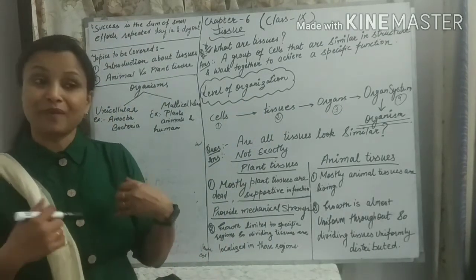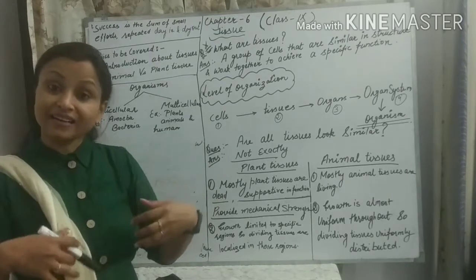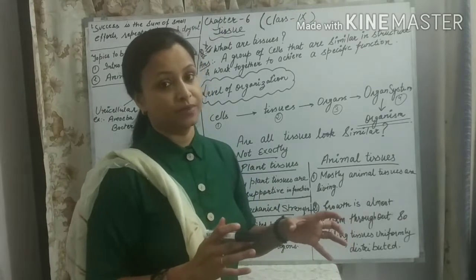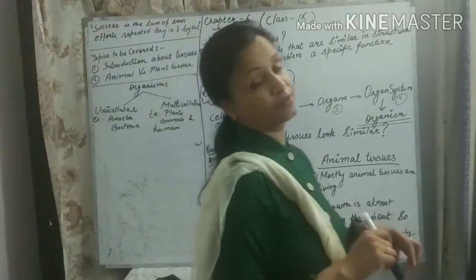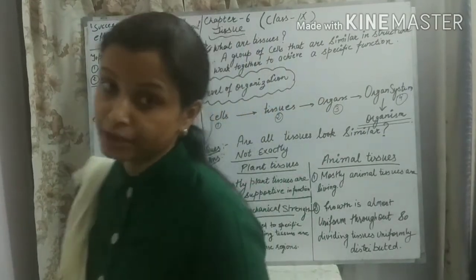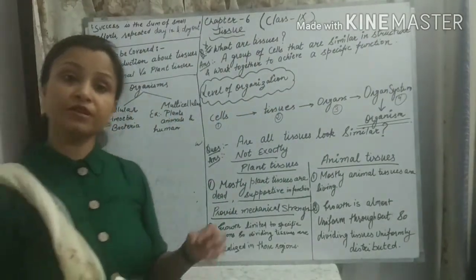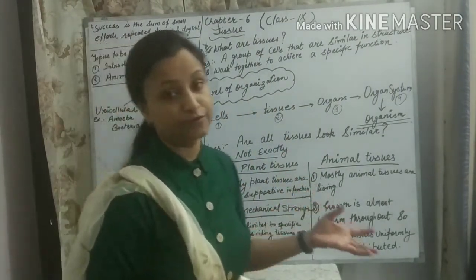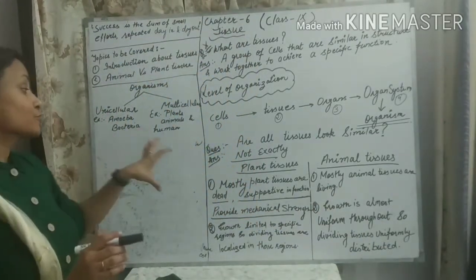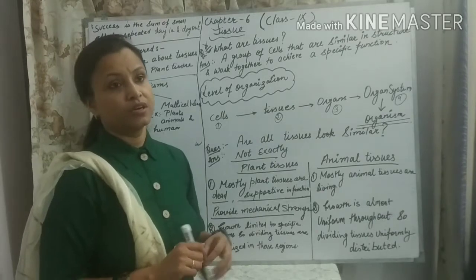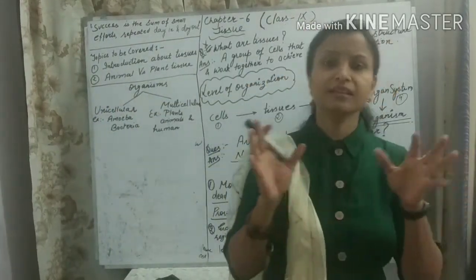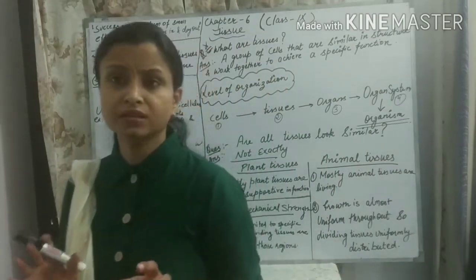No. So my answer and your answer is no, not at all. All tissues are not similar. So how can we justify this? As we have read about plant cells and animal cells in our previous chapter, chapter number 5, Cell. Have you read it? Yes, you have read it. Okay. So plant cells and animal cells, are they both the same, students?